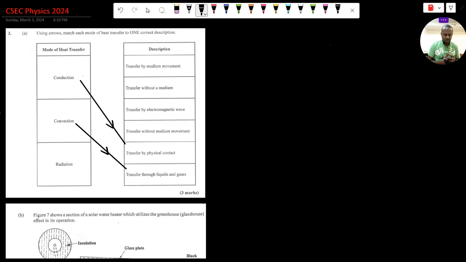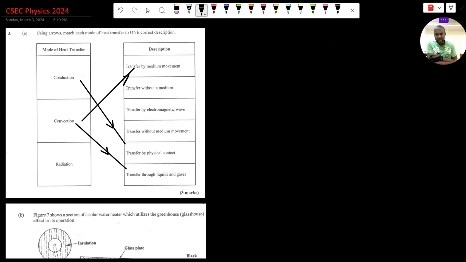We know that convection takes place due to the circulation of the fluid, where typically the warm, less dense fluid will rise and then the heavier, denser fluid will sink. And this basically sets up a convection current. So we easily could have matched convection to transfer by medium movement as well.